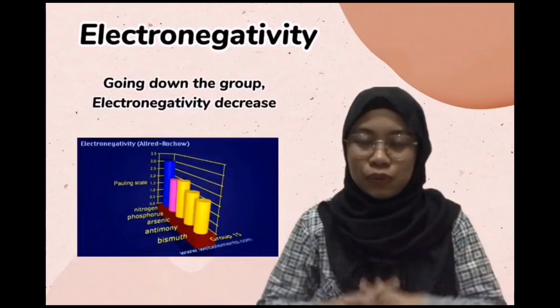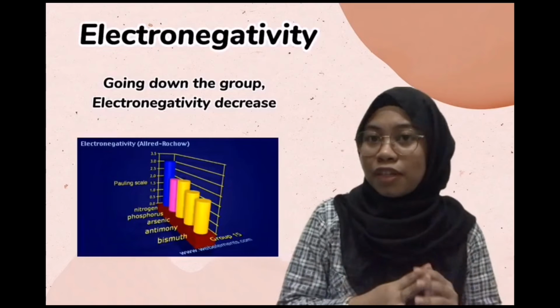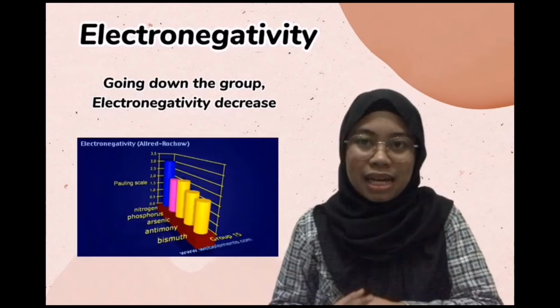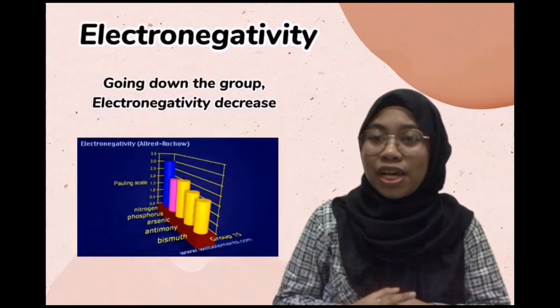But going down the group, electronegativity of group 15 elements decreases due to increase in atomic size and shielding effects of inner electron shells.